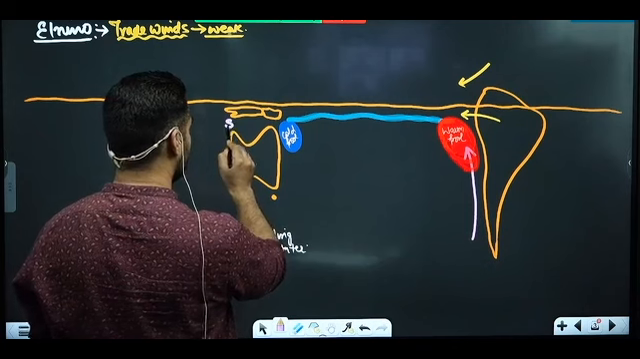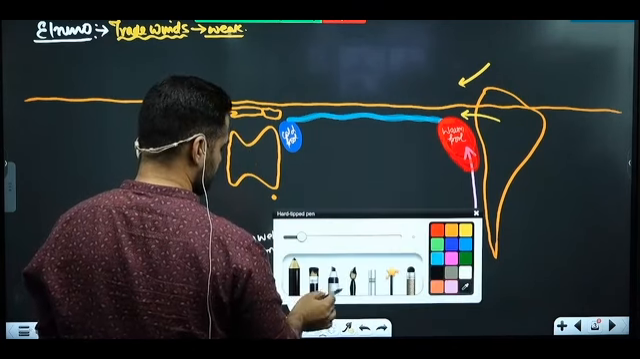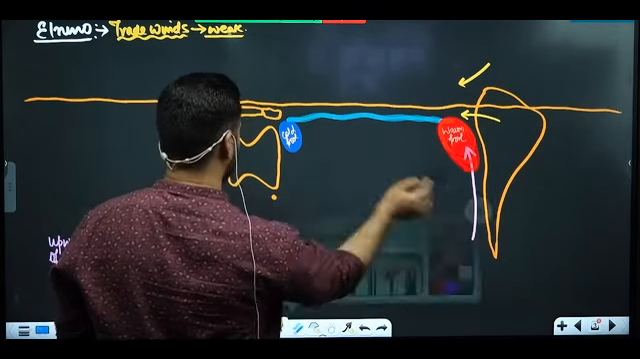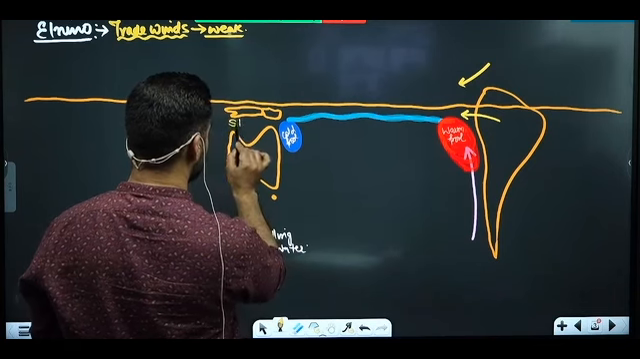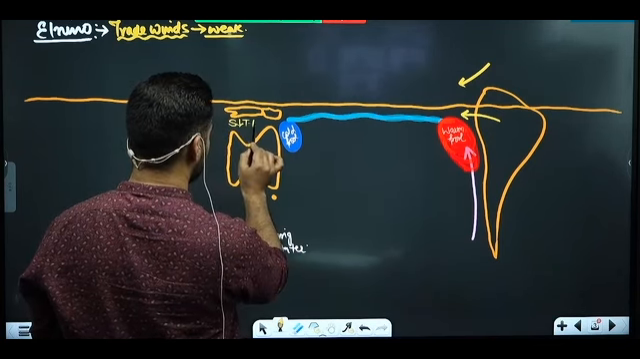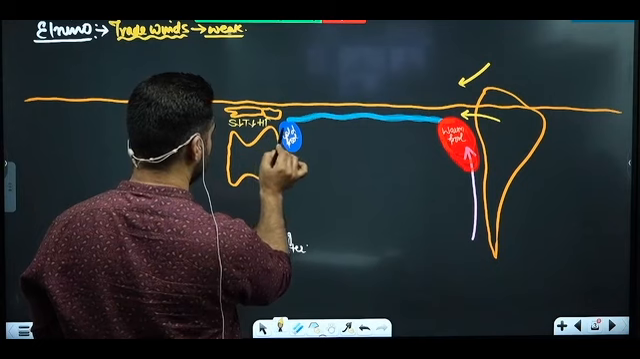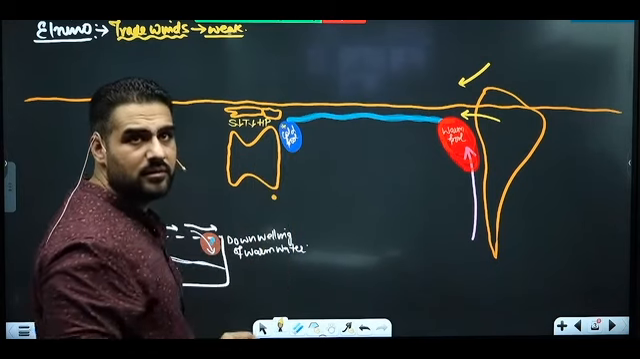Sea level will fall. Sorry. What will happen in this part? Sea level will fall, temperature will decrease, and what will be the conditions? High pressure. समझ आ रहा है? Because of this.